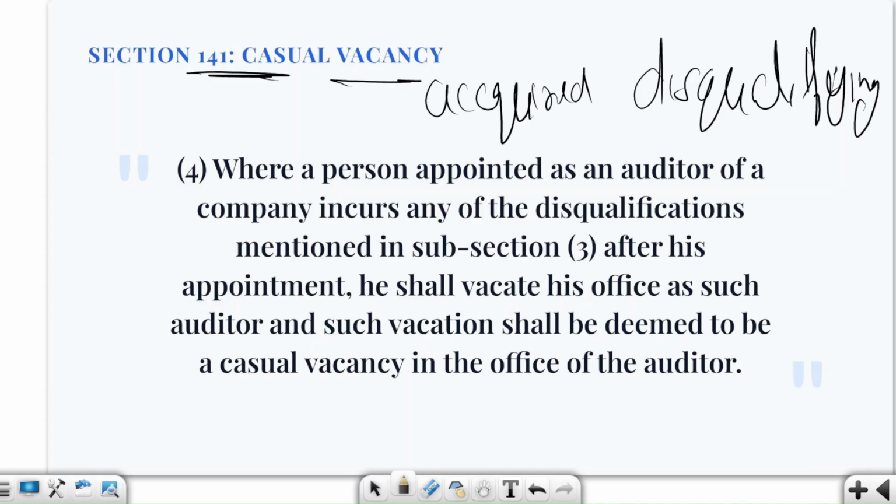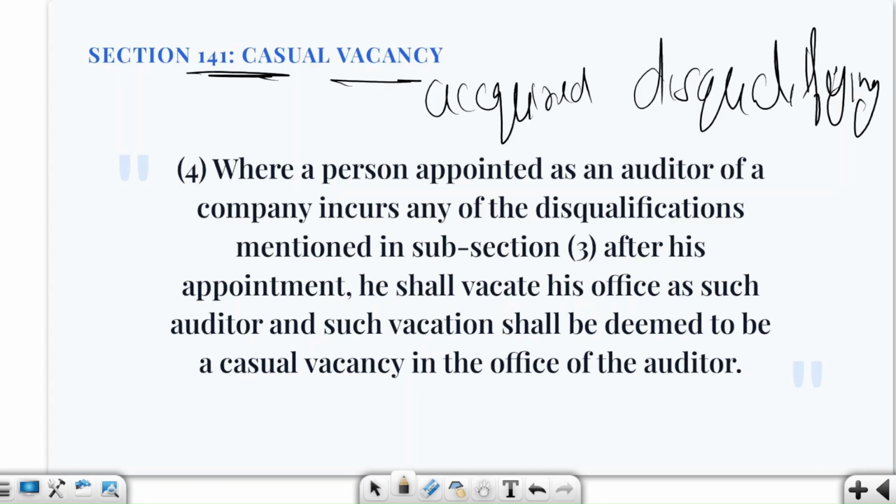Now you will see that he will not remain the auditor until his term ends. So here section 141(4) says that if an auditor incurs any disqualification after appointment, he shall vacate his office and the vacancy will be treated as a casual vacancy. So ABC Limited appointed CA Rohan as an auditor. At the time of appointment he was eligible, later he incurred one of the disqualifications under section 141(3).